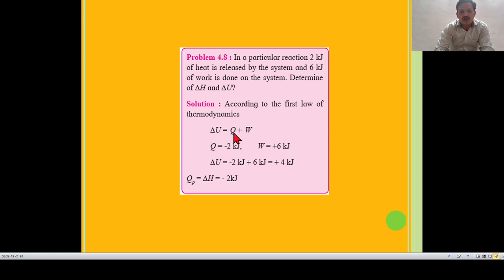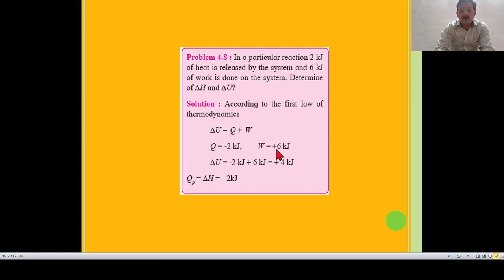So we have to use the value of Q equal to -2 kilojoule, because in a particular reaction 2 kilojoule of heat is released by the system, and for heat released by the system the sign of Q is negative. So Q = -2 kilojoule, and 6 kilojoule of work is done on the system.